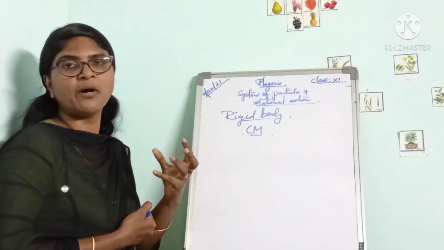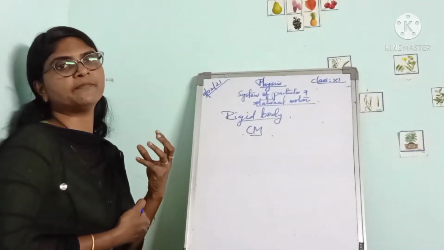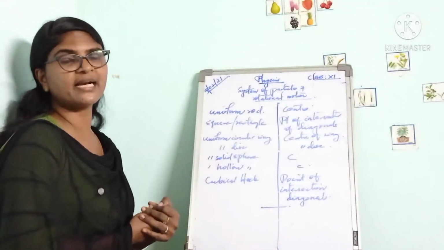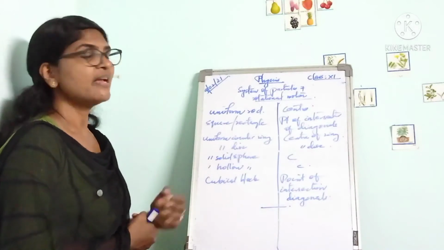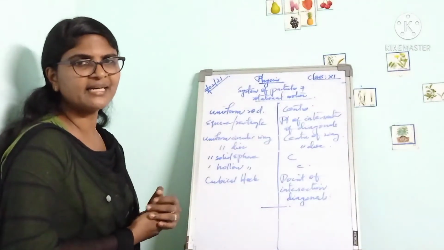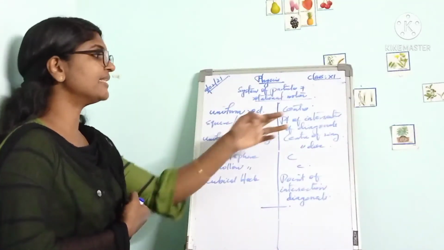Next, we can talk about some symmetrical bodies and the position of center of mass. For a uniform rod, the center of mass lies at the center.